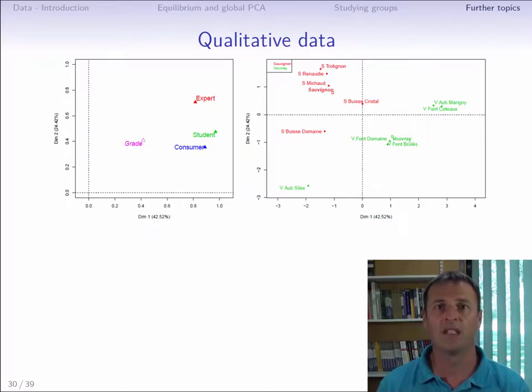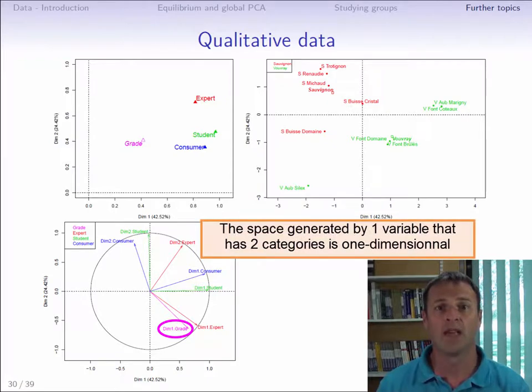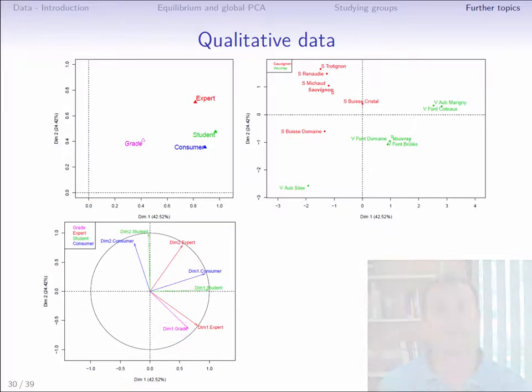We can check this on the individuals plot by coloring the wines according to the qualitative variable grape variety. The partial axis plot shows a single dimension for the qualitative group. This is normal because since there is only one variable with two categories, the space generated has only one dimension, that is the total number of categories, here 2, minus the total number of variables, here 1. This dimension is well projected in terms of MFA, so the variability induced by the group of qualitative variables is recovered well by the MFA plane.